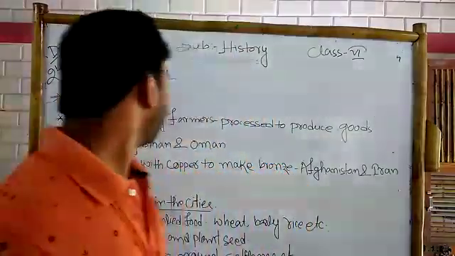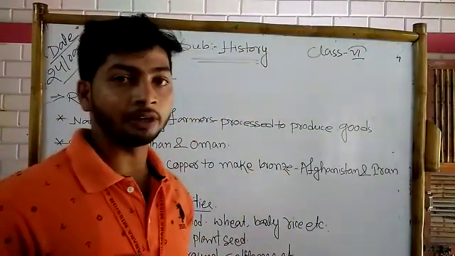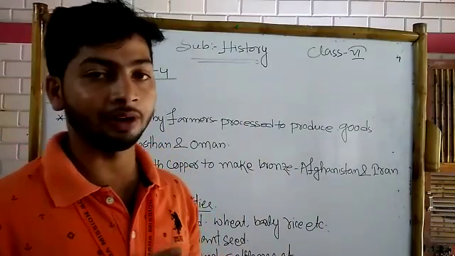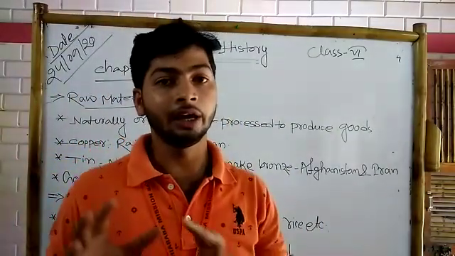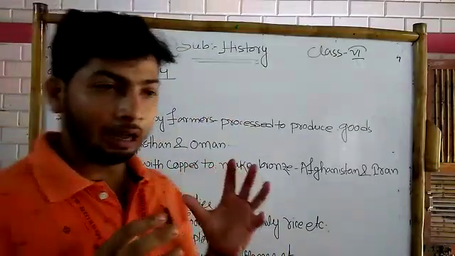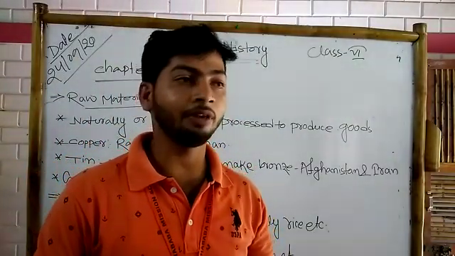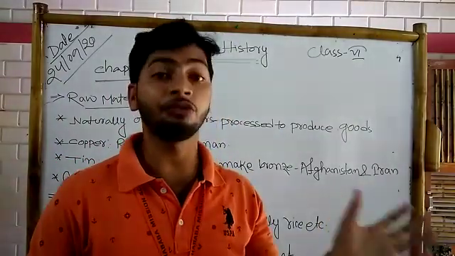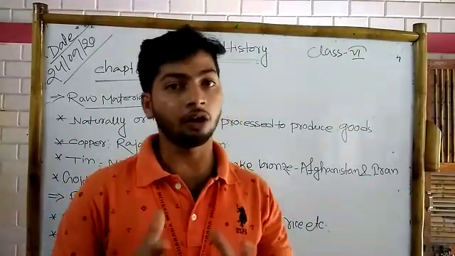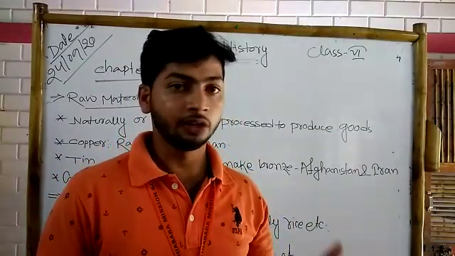So now our topic is raw materials. As we know, raw materials are very important for industrial purposes for any country or any state. Raw material may be natural, or it may be produced by the farmer. For example, cotton is produced by the farmer. They grow the cotton, so cotton is available.